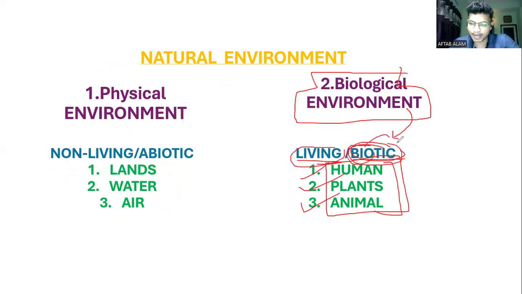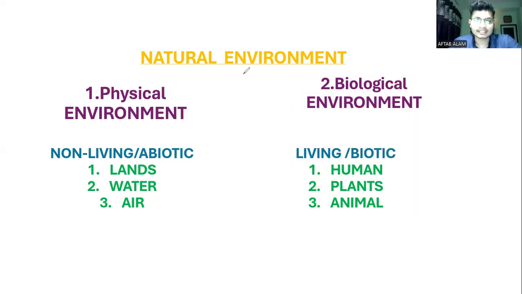In this word, see here, biotic. Biotic means basically what? What I've written here is life, right? Bio means life. So those elements which have life, for example human, plants, animal, are all called biotic. So what we have learned in this slide is that the natural environment is made up of two things.